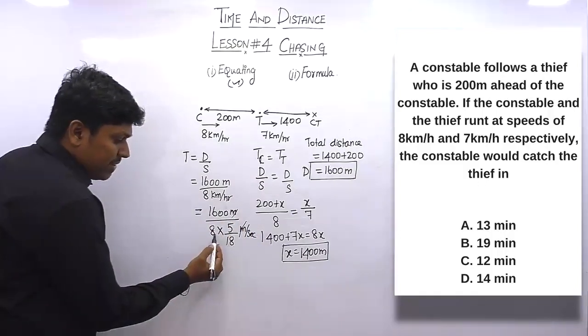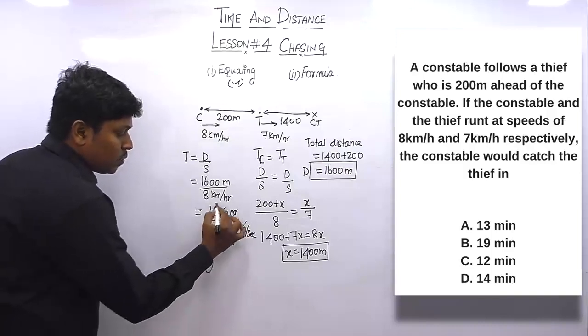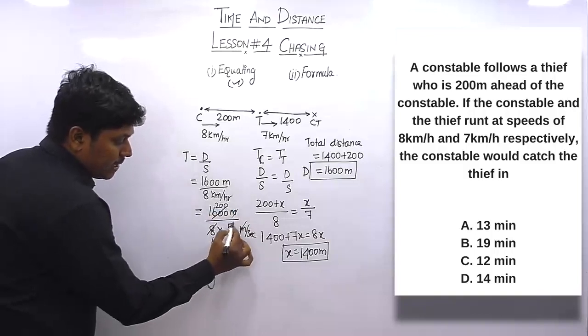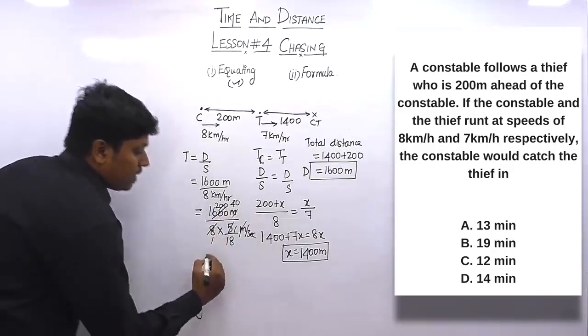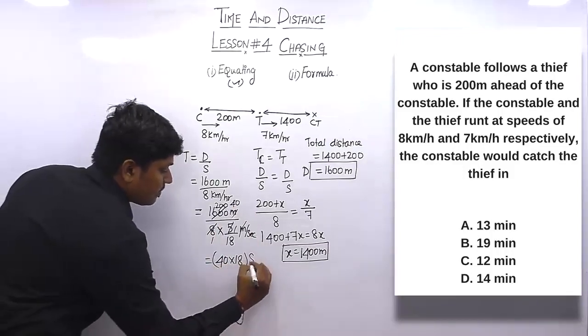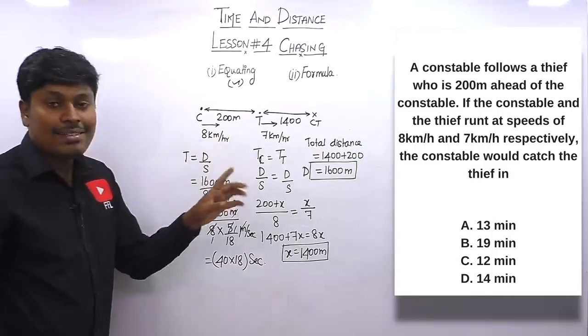And similarly we can cancel this, 1 8s are 8, 200 times will be 1600. Again we can cancel this, 1 5s are 5, 5 4s are 20, which is 40. So 40 into 18 seconds. Got it friends? 40 into 18 seconds. But our target is to find the answer in minutes.